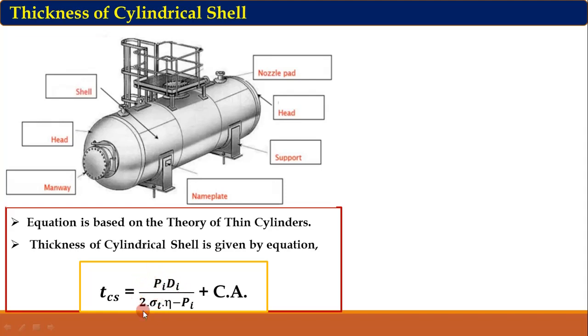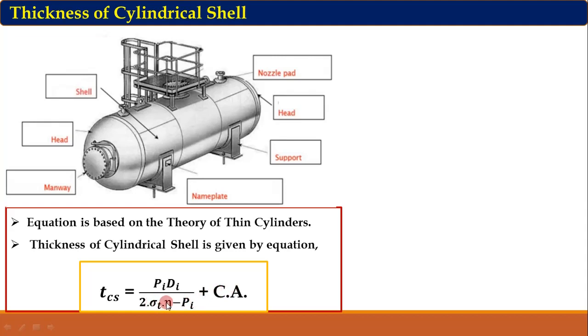Pi Di upon 2 sigma T is the equation of a thin cylinder. But we have considered an additional parameter, that is eta, the efficiency, with Pi subtracted from the denominator, and we have additionally added Ca, that is corrosion allowance. So I am going to explain one by one.